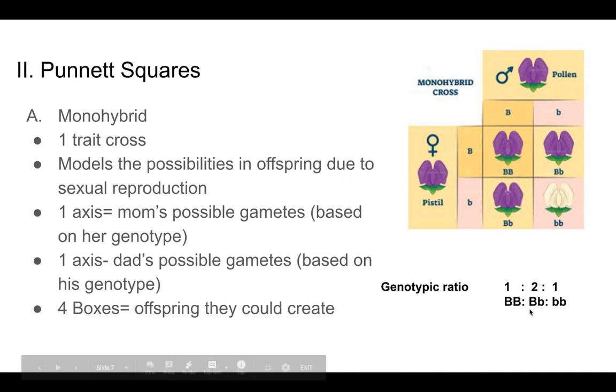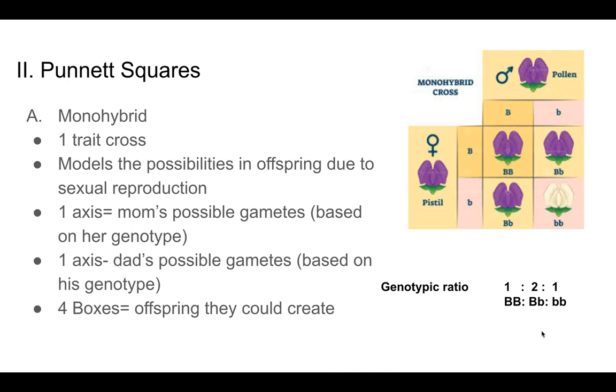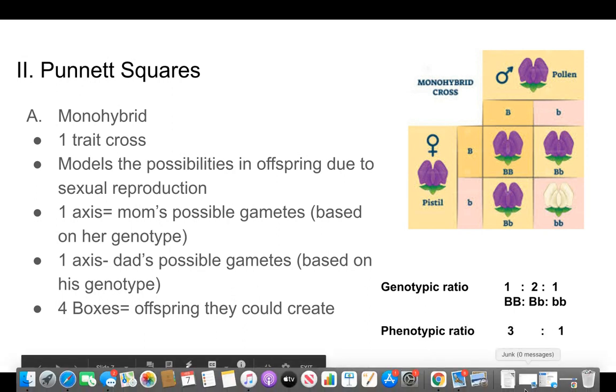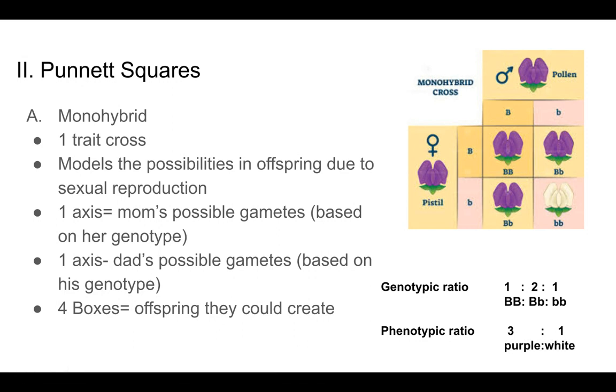So that's a 1 to 2 to 1 ratio, and make sure you put your key at the bottom so that we know what each number refers to. We also give a phenotypic ratio, which in this case is 3 to 1. Phenotype means physical characteristic. There are 3 purple flowers and 1 white flower in the cross.